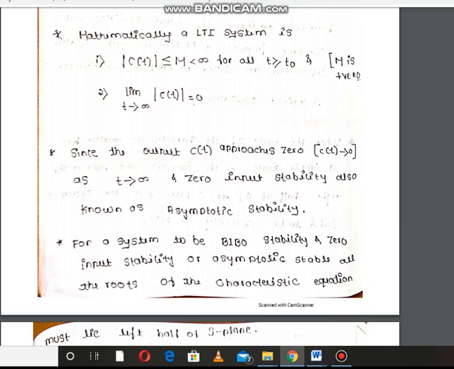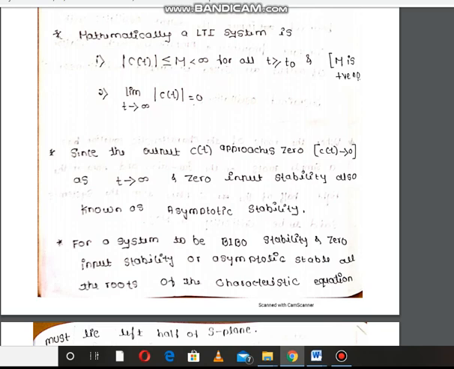Since the output c of t approaches 0 when t tends to infinity, zero input stability is also known as asymptotic stability.